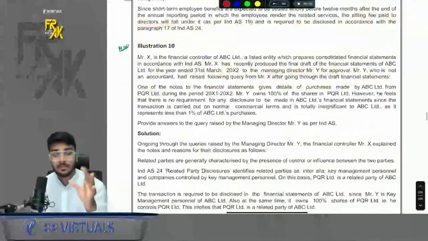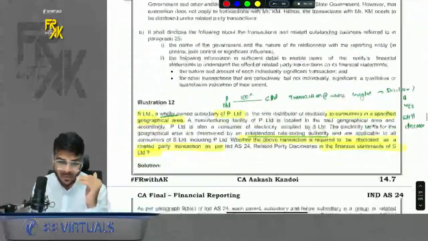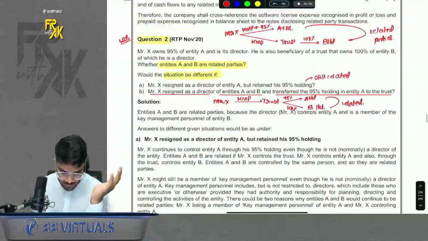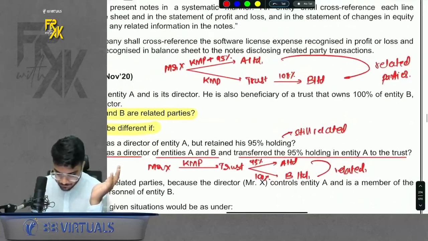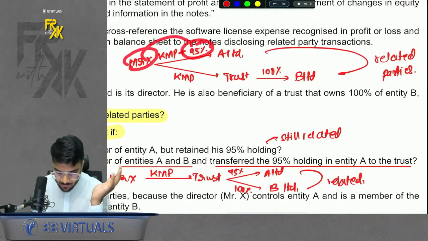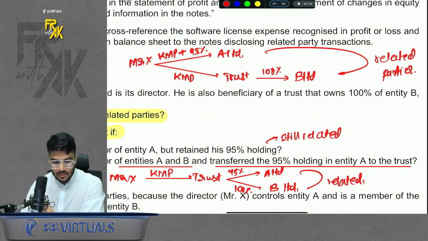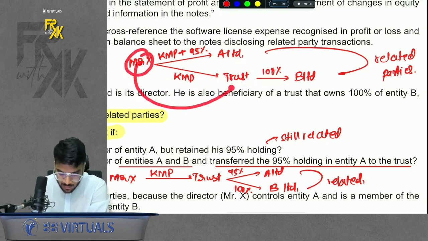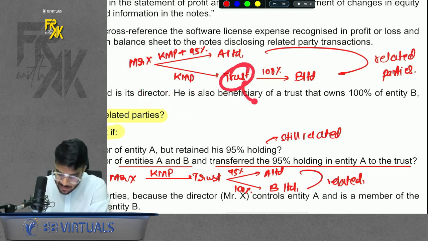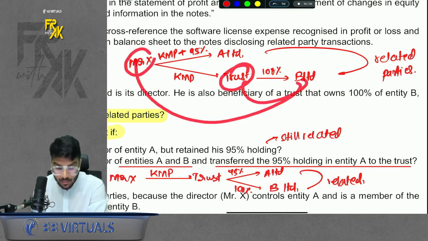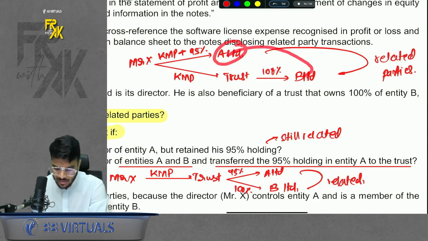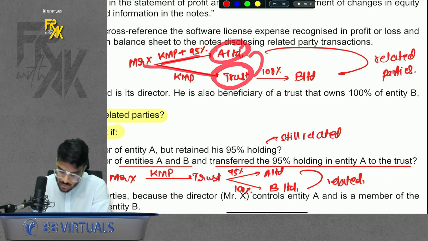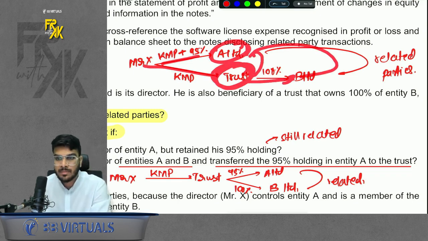Then for the remaining questions, please do give a read. I'm just taking up the important ones. Here question number 2 is there. X has control in one company and is a KMP in the trust, and the trust has a subsidiary. If X is related to the trust, it also includes the subsidiary. So X will also be related to B Limited. Now they're asking whether A and B are related. Yes, one side control, one side KMP works. So A and trust are related. The company also includes subsidiaries, so A and B are also related.